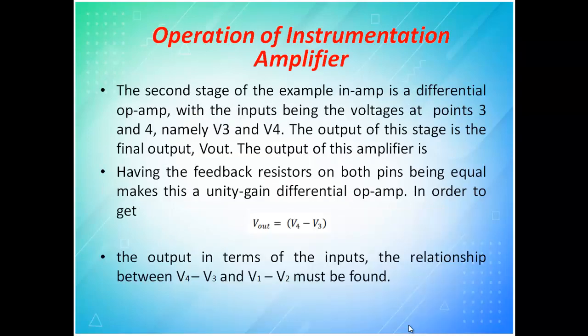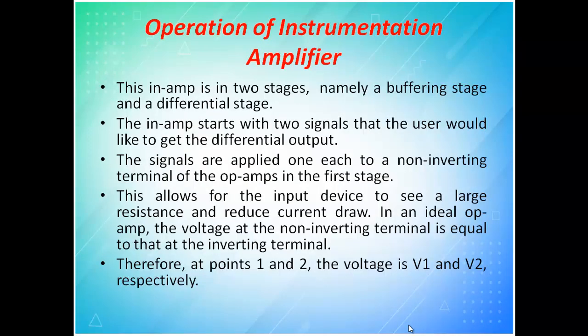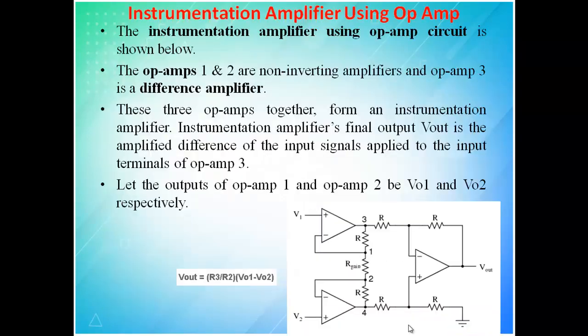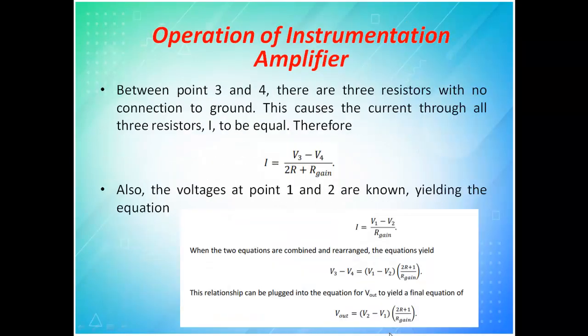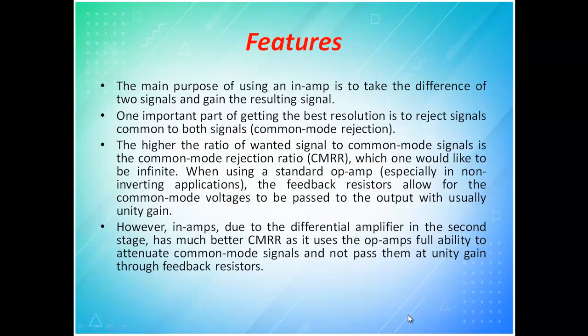So the resistance which plays the major role is your gain resistance. This gain resistance is going to decide the amplification, so proper selection of that gain resistance plays a major role.